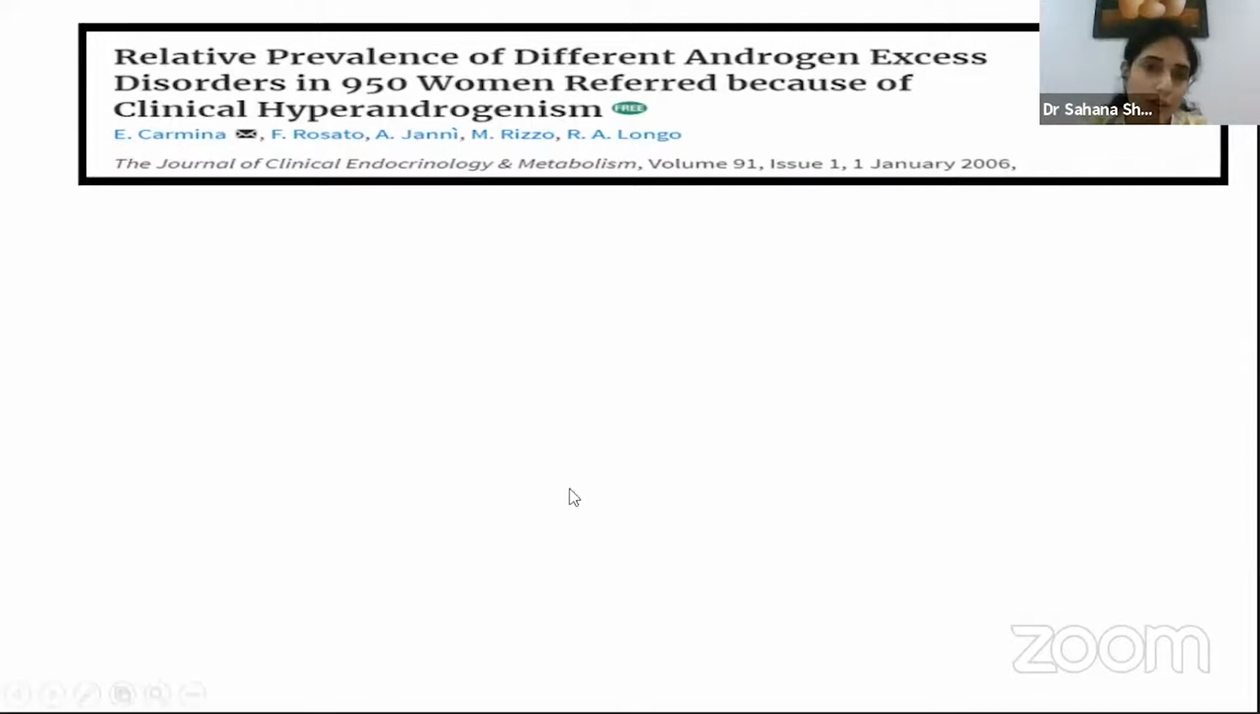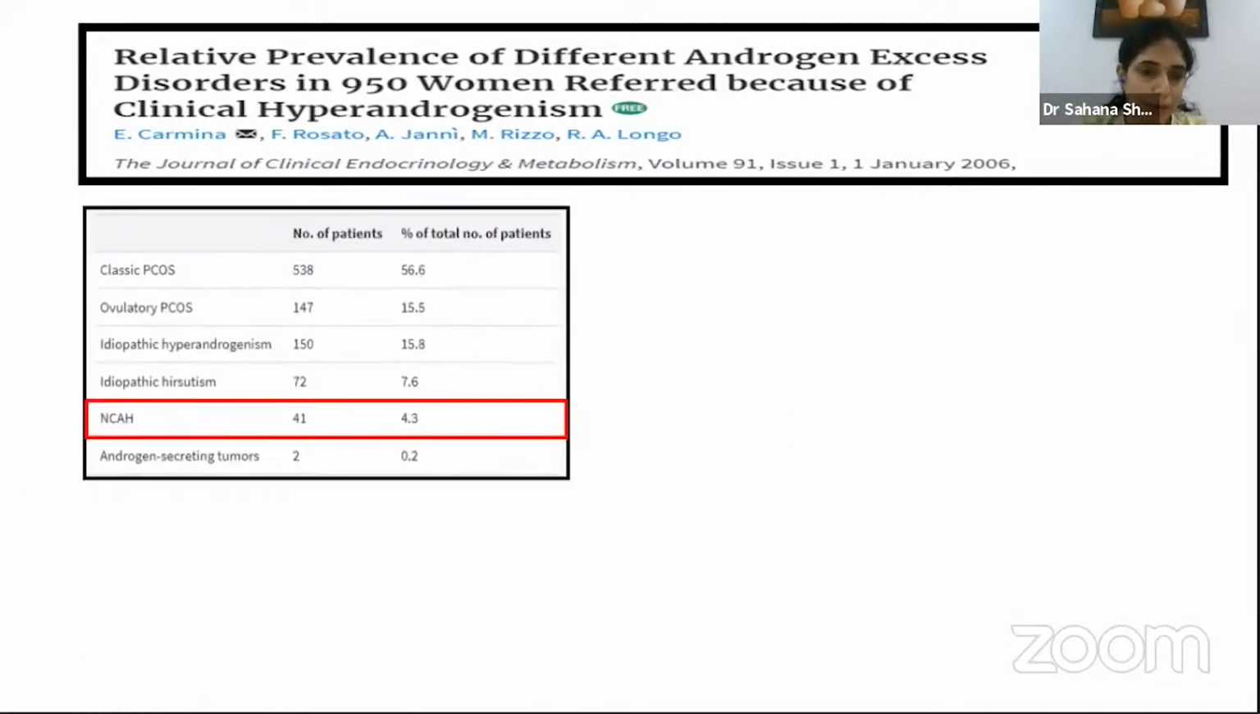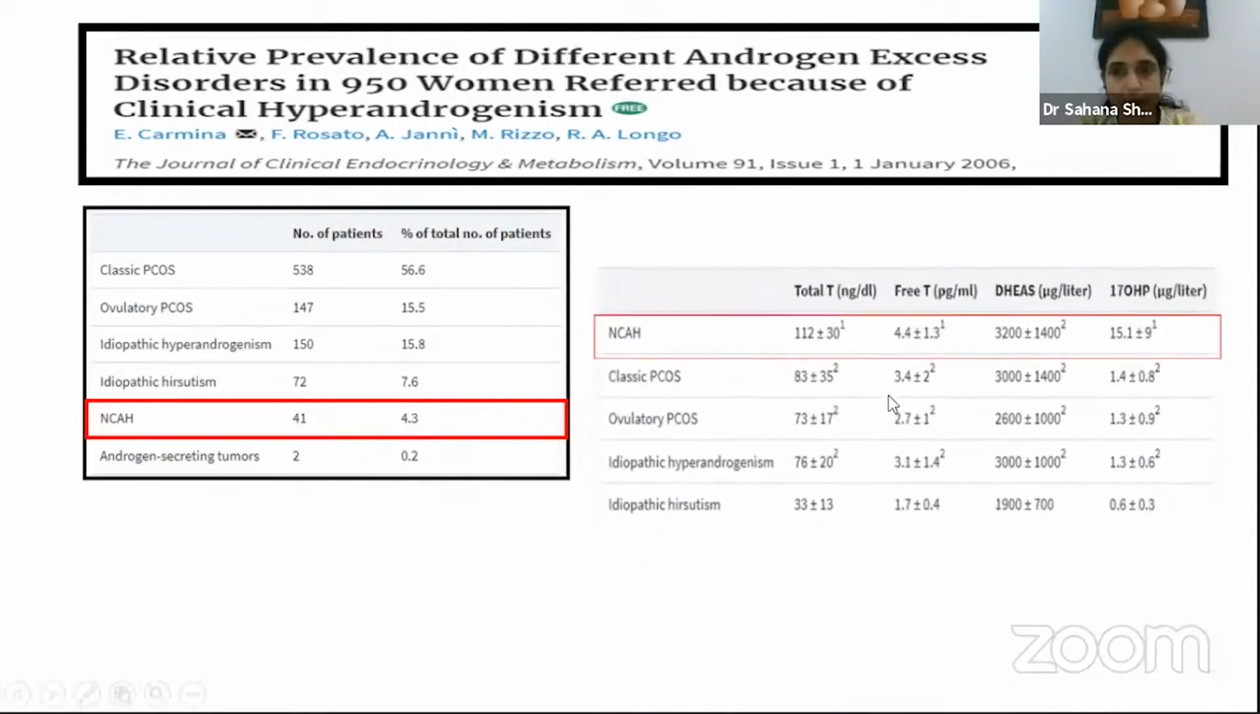In this particular study, they looked at the different disorders which can present with clinical hyperandrogenism. Non-classical congenital adrenal hyperplasia was attributed to 4.3% of the patients who presented with hyperandrogenism. Of course, polycystic ovary syndrome accounted for the majority of patients, around 71%, followed by idiopathic hyperandrogenism and idiopathic hirsutism. Androgen-secreting tumors, we know, are very rare.